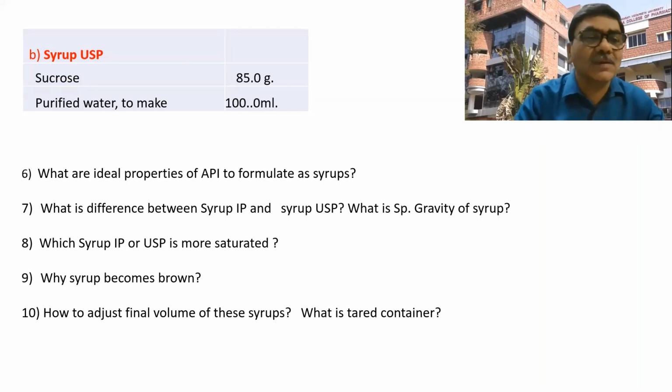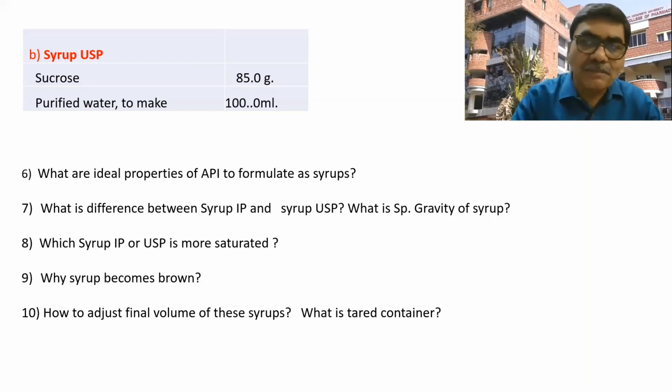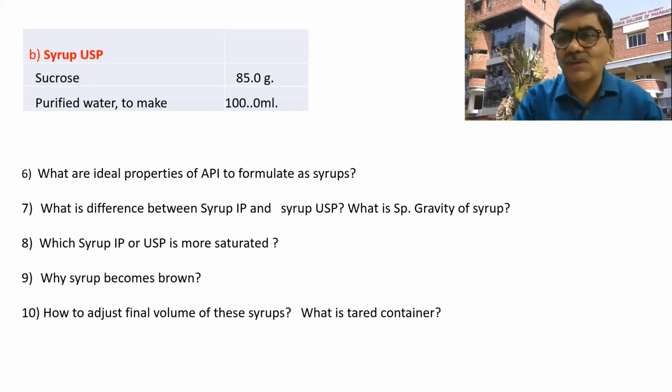Likewise, we have to think how to adjust the final volume, because here the syrup is viscous. If we measure by a measuring cylinder, then part of that syrup will remain in the measuring cylinder only. Therefore, there is one method, the tared container. So what is the tared container method? What is the basic? Syrup IP volume is adjusted on a weight basis. We have to make 100 gram, and for syrup USP we have to make 100 ml, correct.